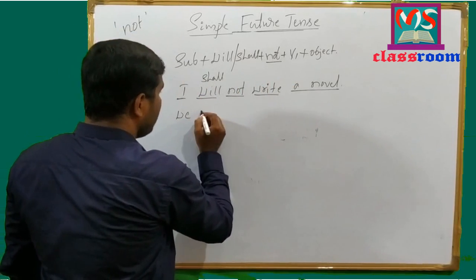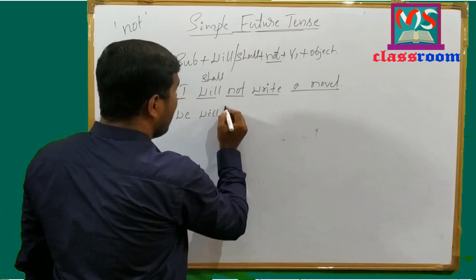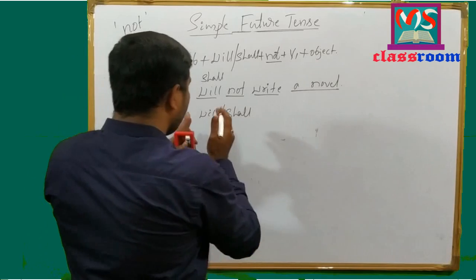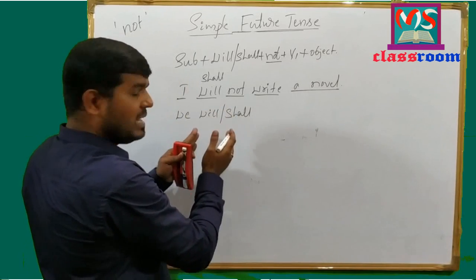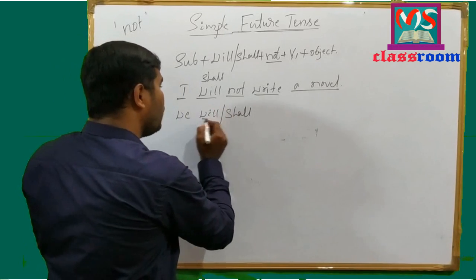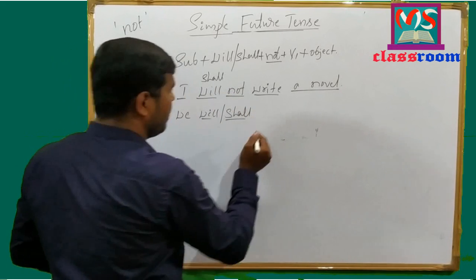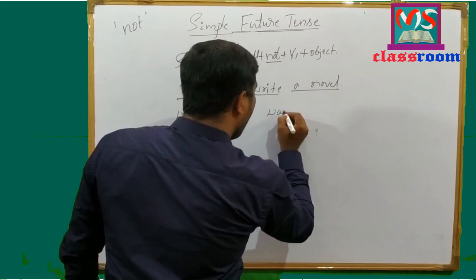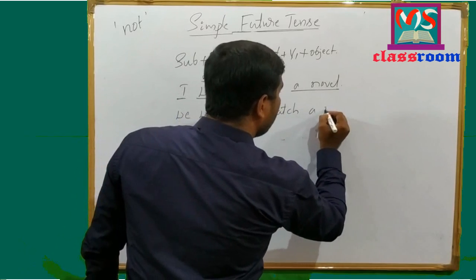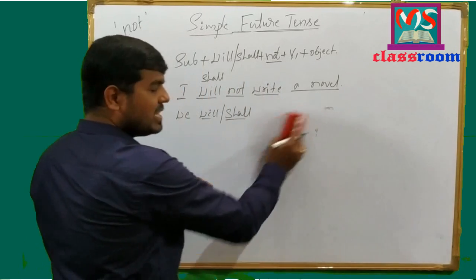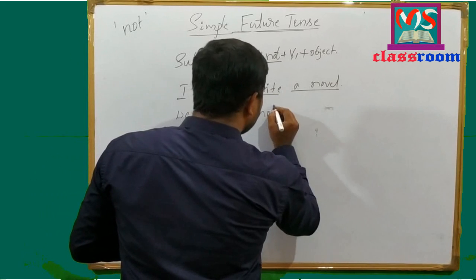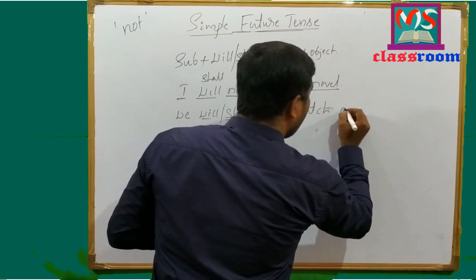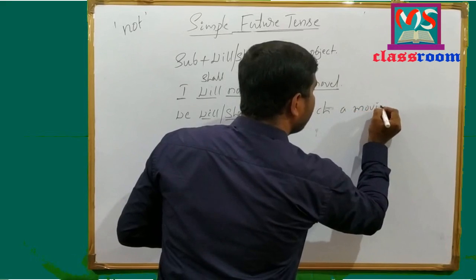Move to next example. We will or shall. We can use both, but we can use only one in the sentence, either will or shall with we. And we use we shall not watch a movie.